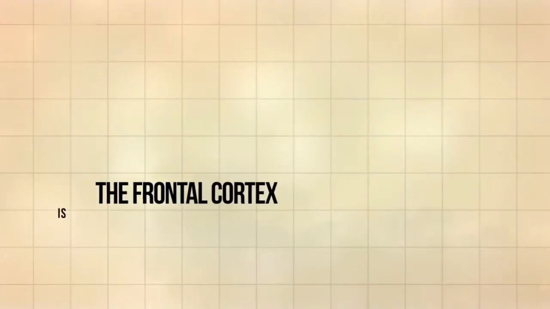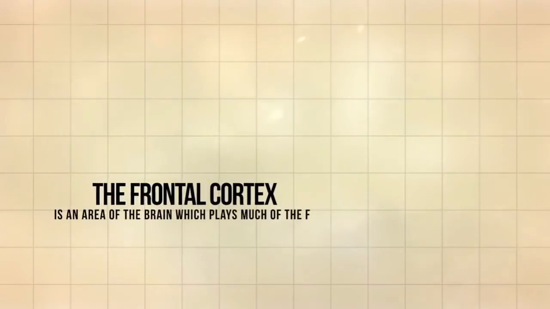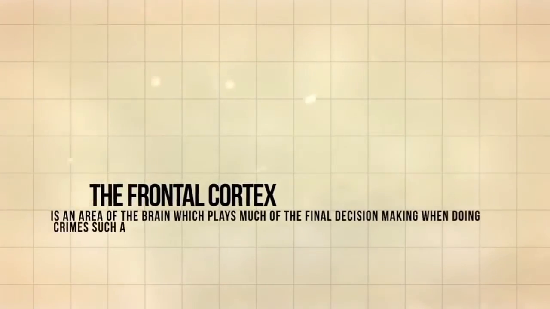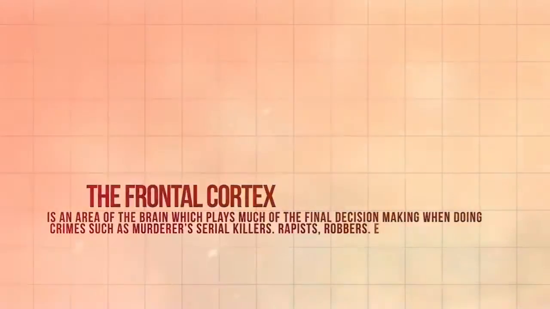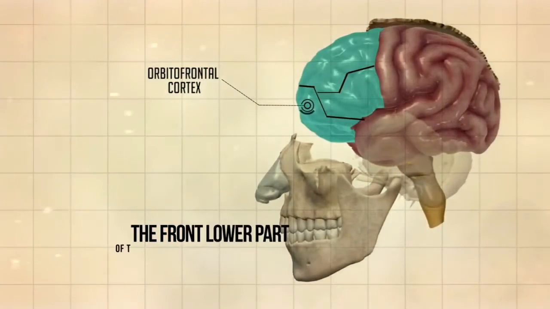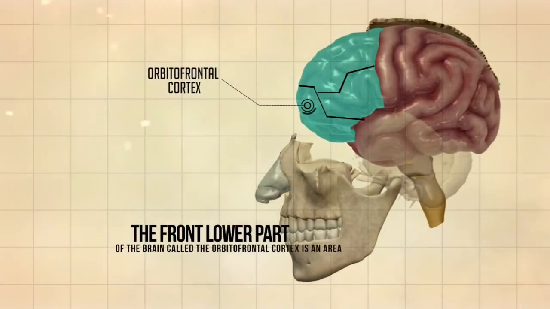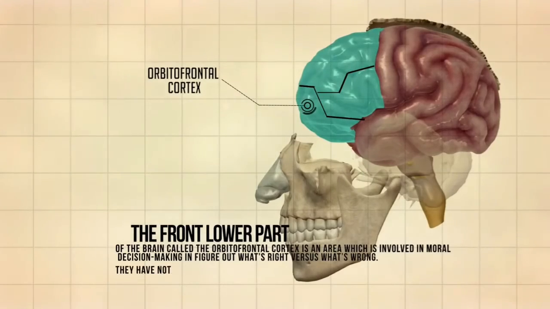The frontal cortex is an area of the brain which plays much of the final decision making when committing crimes such as murders, serial killers, rapists, robbers, etc. The front lower part of the brain, called the orbitofrontal cortex, is an area which is involved in moral decision making and figuring out what's right versus what's wrong. They have noticed a similar pattern in the brain scans of criminals in this region.